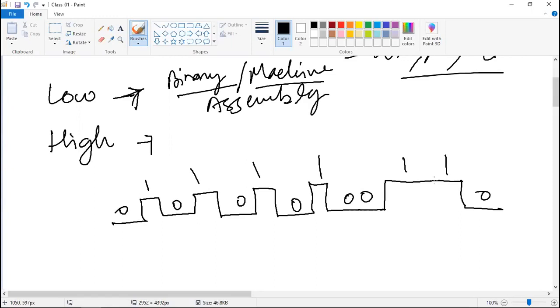Now, if I ask you to develop an application in this binary code, let's say the Paint application which I am using, how easy would it be for you, and how many days would it take to develop this? I don't know. Simple answer. Because doing all this in binary, obviously the processing speed and everything will be higher, but when it comes to developing the code, it will be quite tough for you.